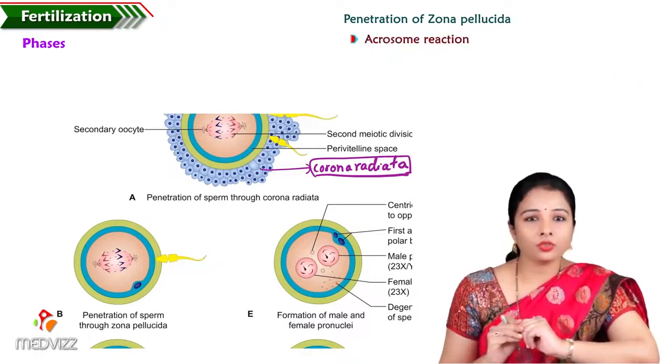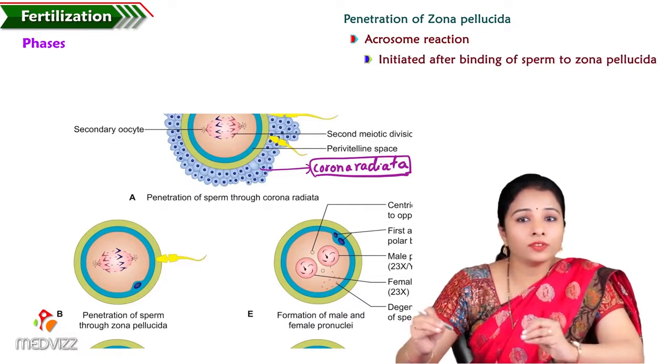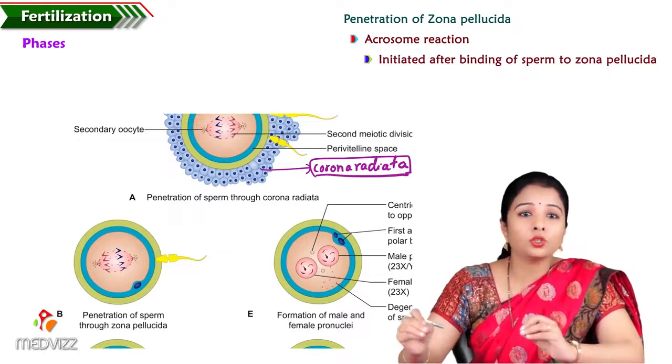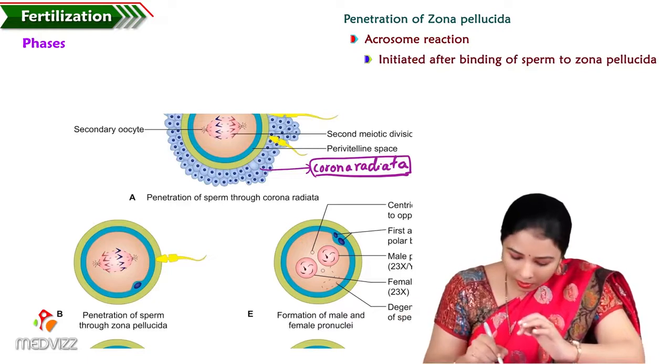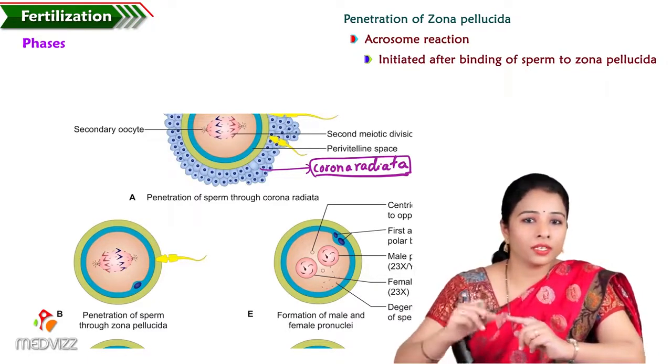So what is this acrosome reaction? This reaction is initiated after binding of sperm to the zona pellucida. Only when the sperm comes in contact with the zona pellucida will this reaction begin.